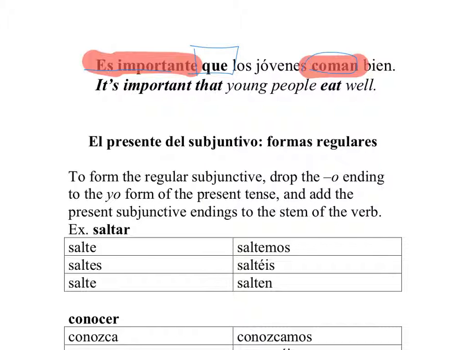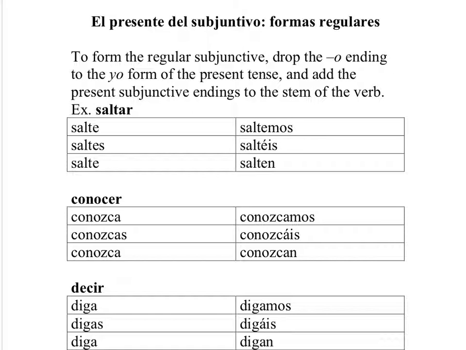Let's talk about how we form the subjunctive. Okay, to form the regular subjunctive, drop the O ending of the yo form of the present tense and add the present subjunctive endings to the stem of the verb. Okay, what does that mean? Let's take saltar.